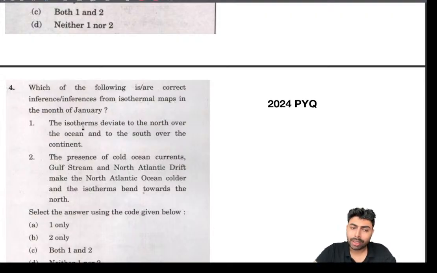Also, this deviation of isotherms, especially whether they deviate to north or south, it's very easy. When framing a question, it's very easy to give south instead of north. So they don't have to worry much about that. But you have to be very careful, especially when asking about these isothermal maps, about the month also, because it could be given January or July. So a switch can be happening there also.